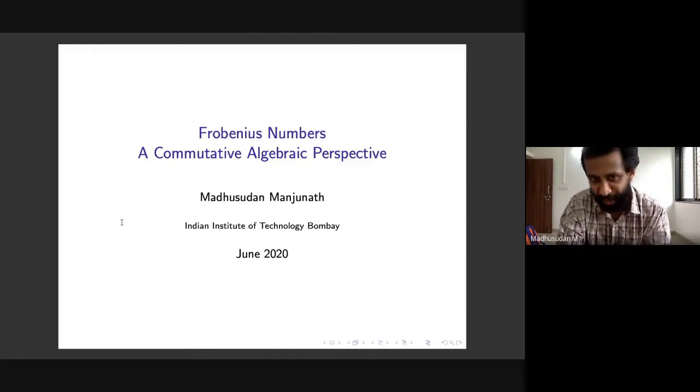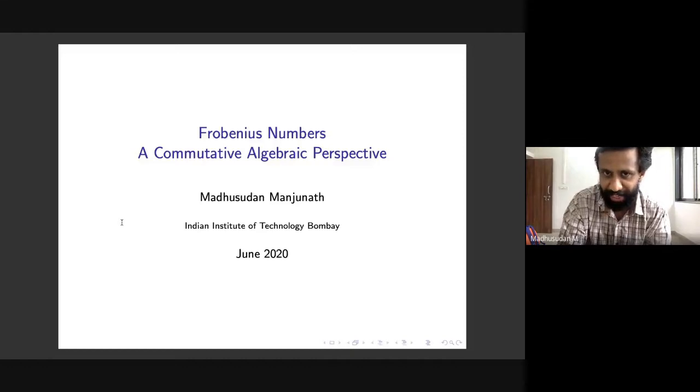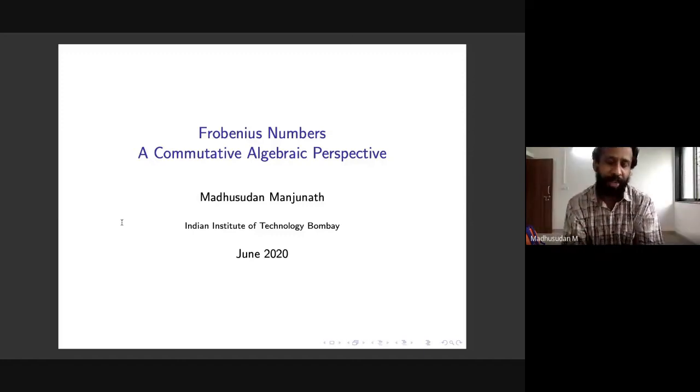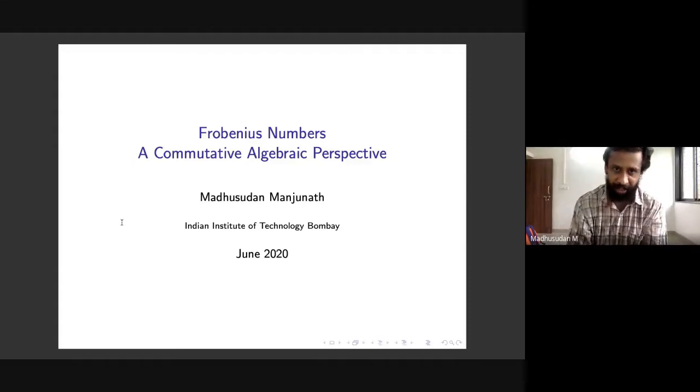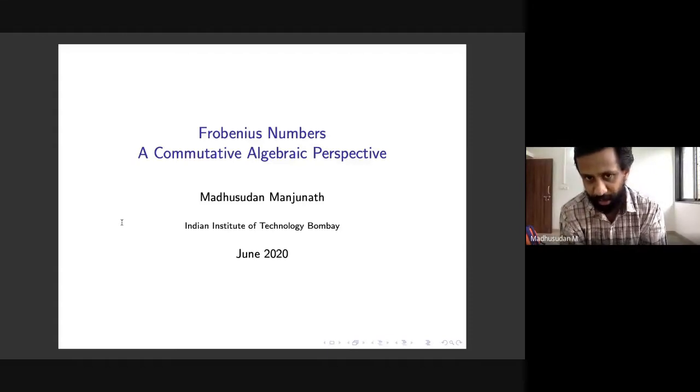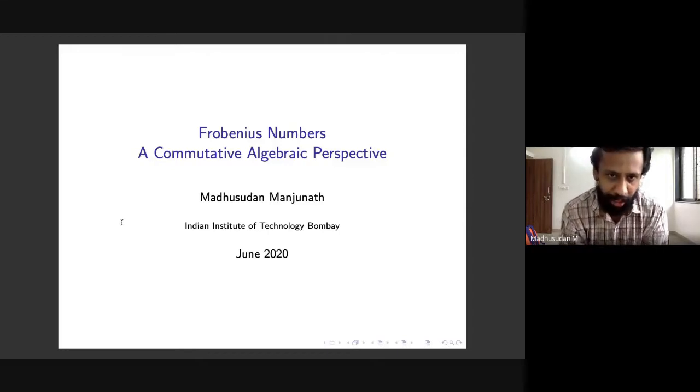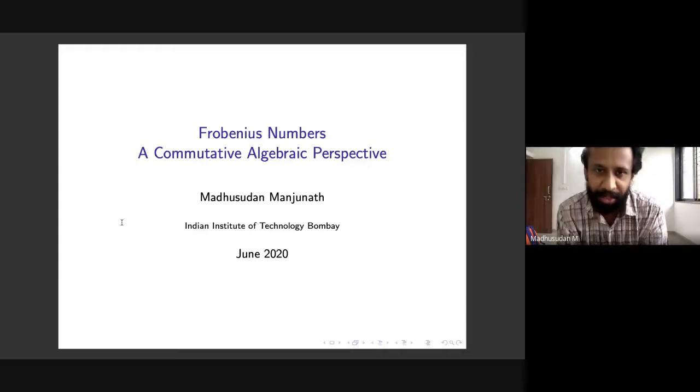So we have seen connections to invariant theory, representation theory, and some connections to algebraic geometry, and then we saw some characteristic P commutative algebra. So today we will see a new facet of commutative algebra, which is the connection to combinatorics. So it's called combinatorial commutative algebra. And we'll do this through sequences of numbers that we will call Frobenius numbers. That's fairly standard terminology. And we will study these Frobenius numbers from a commutative algebraic perspective.